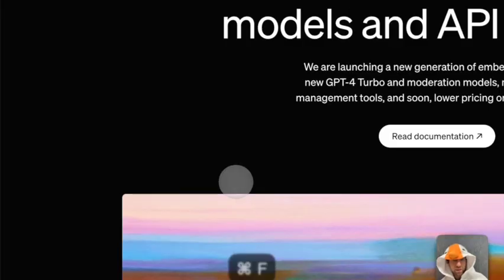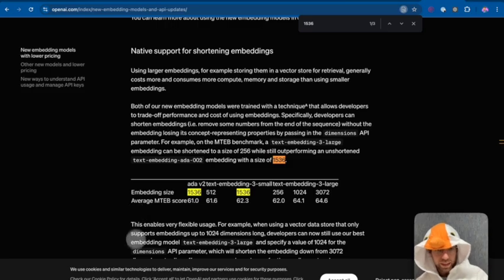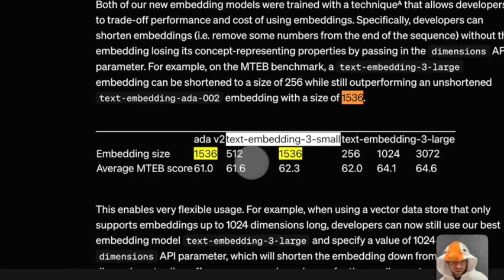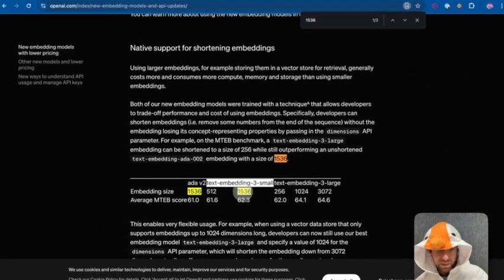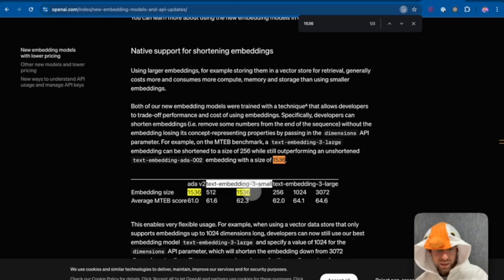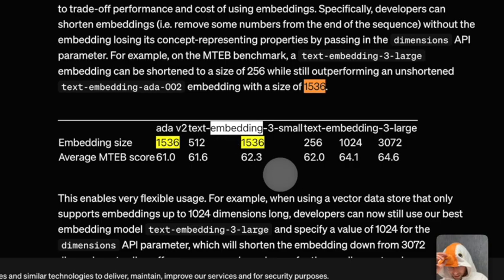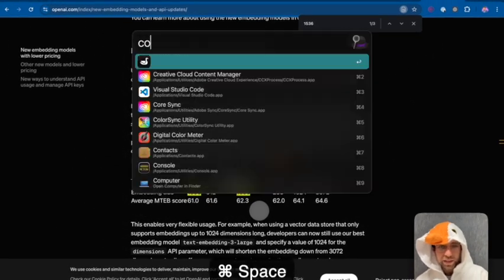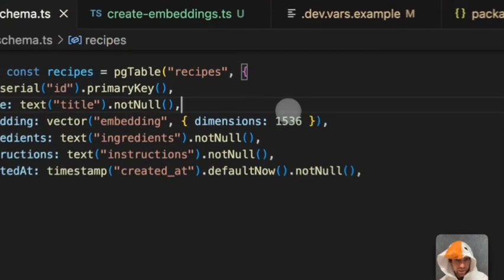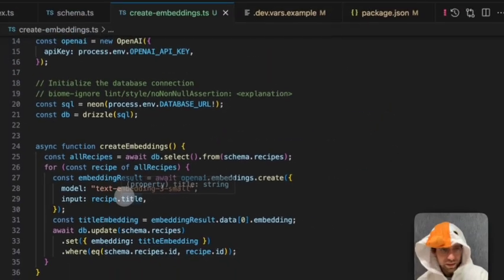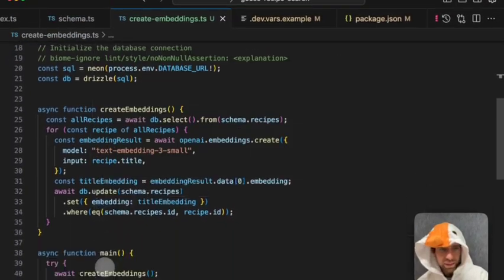So we have this text embedding 3 small right here, and the embedding size is 1536. So that's why: this embedding model produces vectors of length 1536, and we needed to specify that in the database. So we did right here, and then we created the embeddings right here and updated the database with them. So now they exist in the database.